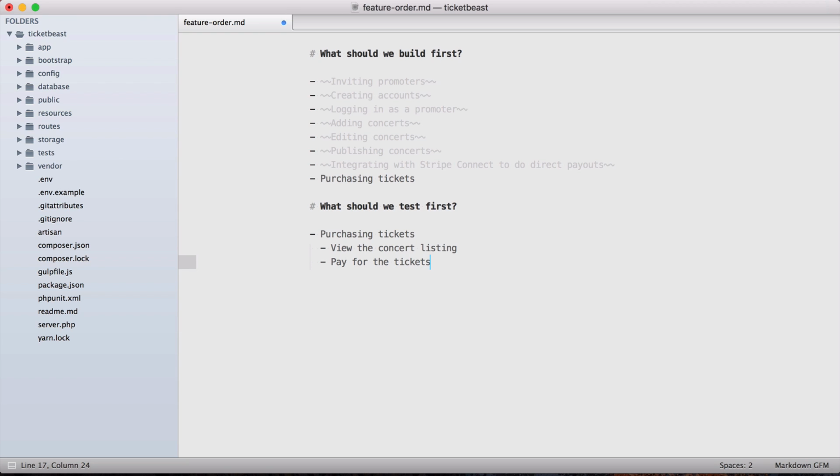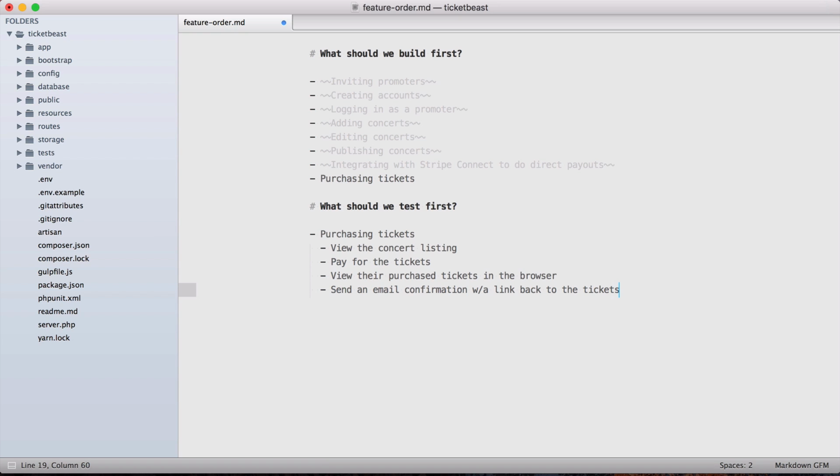Once someone's paid for tickets, we probably want to make sure that they can actually get their tickets so they can bring them to the event. So maybe the first version of that is something like viewing their purchased tickets in the browser, so they can just print off that page and bring that with them. And finally, it would be nice if we could send them an email confirmation so that if they ever need to get back to that link where their tickets are, they can click it and print it again. So maybe this will contain a link back to the tickets.